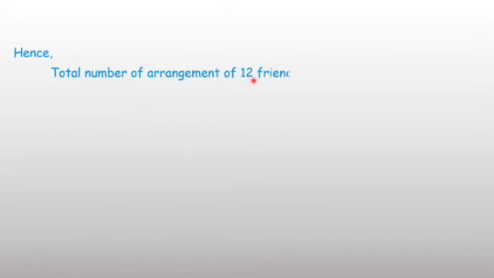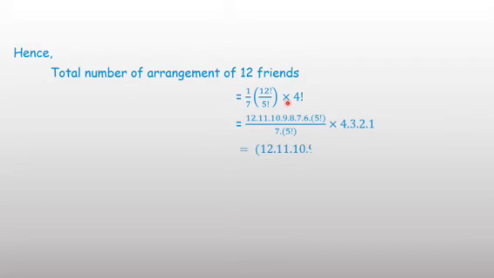Therefore, for the total number of arrangements, using the fundamental principle of counting: on the first table the number of arrangements was 1 upon 7 into factorial 12 upon factorial 5, on the second table factorial 4. Multiply these two and then solve it. After solving, you get the answer, and you can observe how many arrangements are possible.